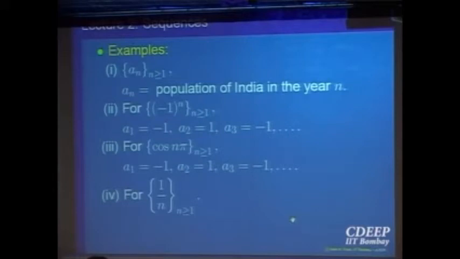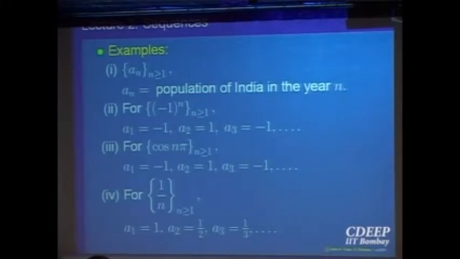For example, you can have a sequence 1 over n. First element is 1, second element is 1 by 2, third is 1 by 3, and so on. So various ways. Not only of numbers, you can have sequences of anything actually, because we had a sequence of elements coming from a set, a sequence of human beings, people sitting in this first row. The first person, second person, third person and so on. Right? It's a sequence of observations, that's all.